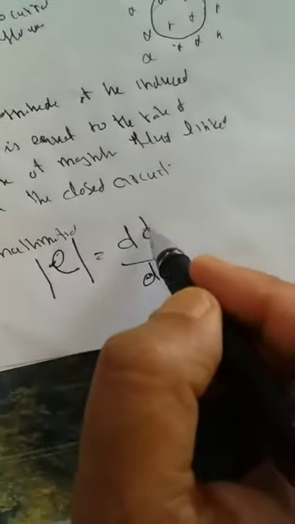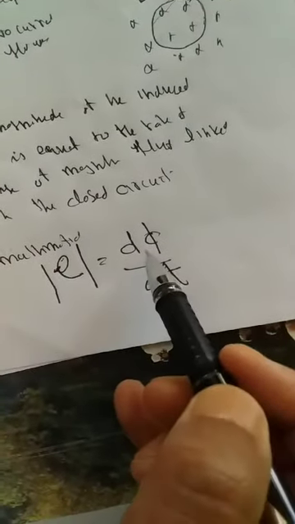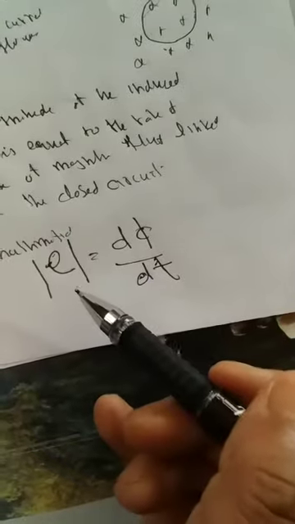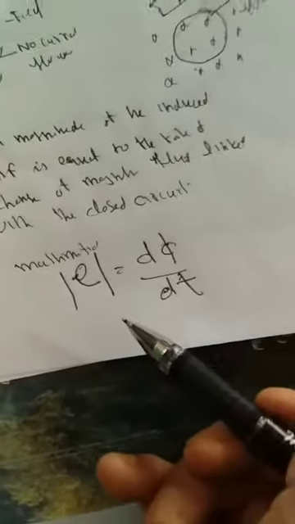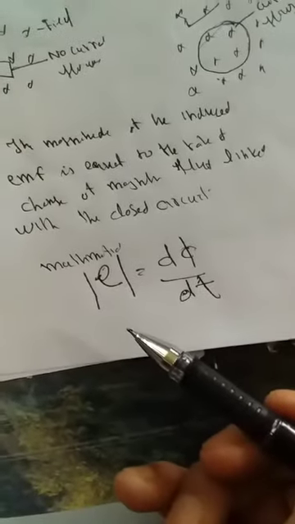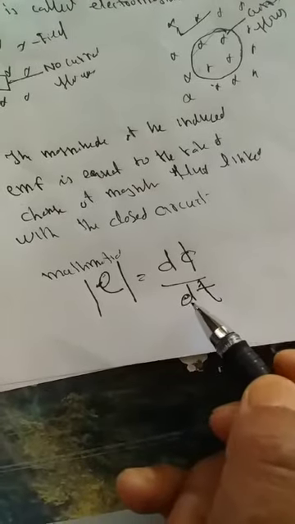Mathematically, that means the magnitude of this EMF is equal to the rate of change of flux. That means the rate of change of magnetic flux linked with the closed coil circuit or the closed coil. This is the second law. That means the magnitude is equal to the rate of change of magnetic flux.